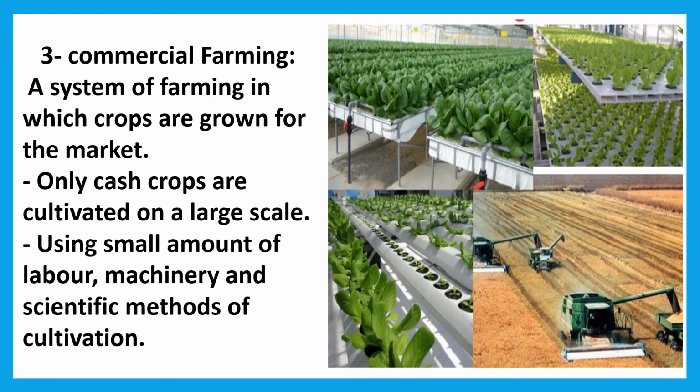Third one now, that is commercial farming. Commercial farming is a system of farming in which crops are grown for the market. What is commercial farming? You have to write down: a system of farming in which crops are grown for the market. Only cash crops are cultivated on a large scale, children, using a small amount of labor, machinery and scientific methods of cultivation.